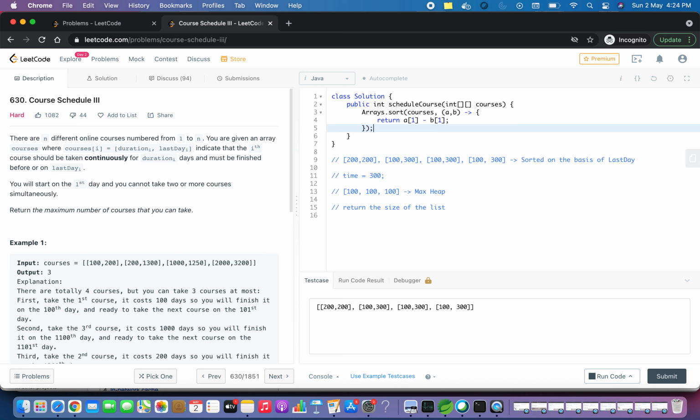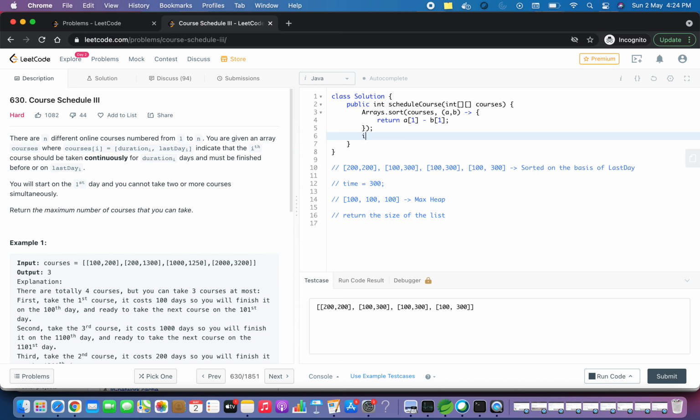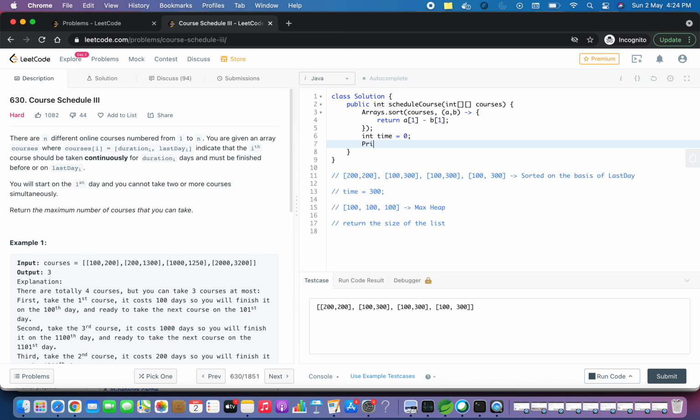Since our array is sorted, now let's move on to the next step and declare a time variable as 0. Then we will take a priority queue. I hope the spelling is right. PriorityQueue of Integer q equals new PriorityQueue.